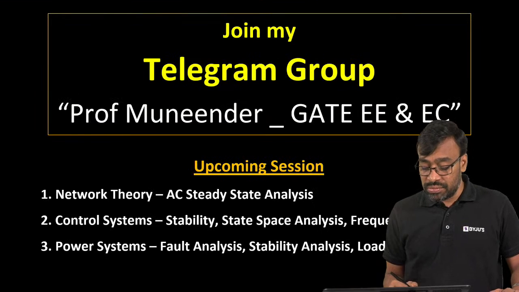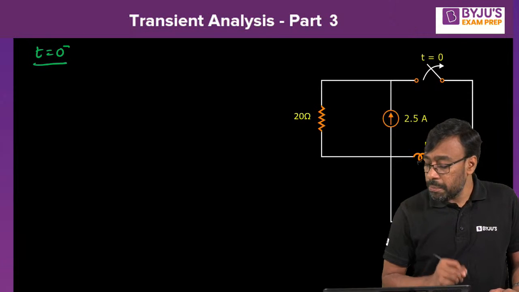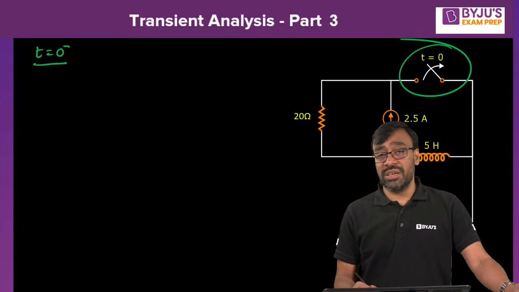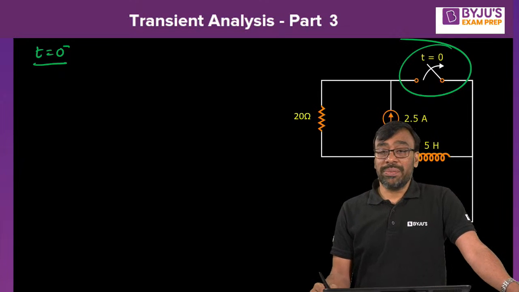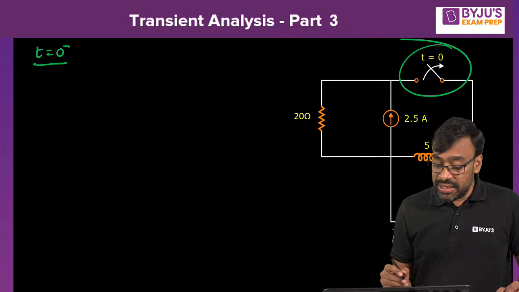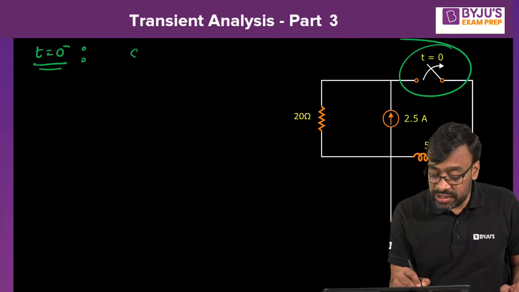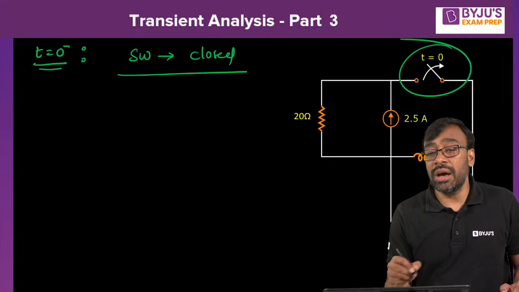Tell me then. Tell me here. T equal to 0 minus equivalent. Okay. Initially, what happened here? Switching position. Look at the switching. Opened at t equal to 0. That means t equal to 0 minus. Is it closed condition or open condition, Nana? Okay, closed condition. Switch is closed. You agree, all of you?